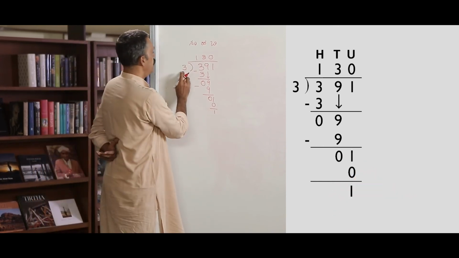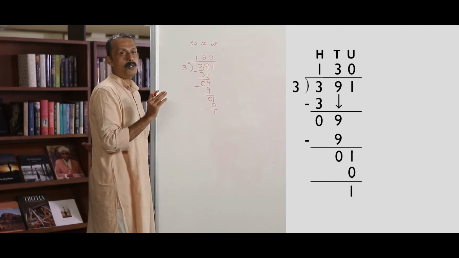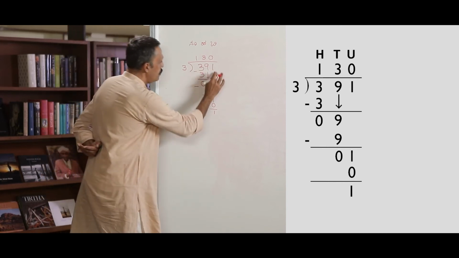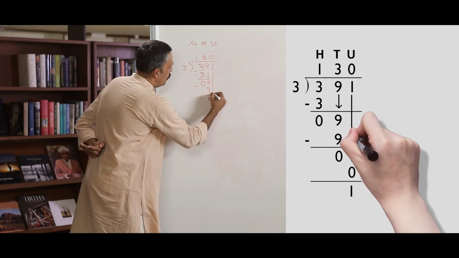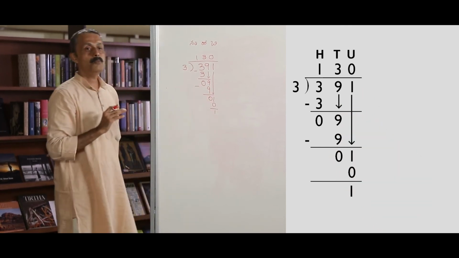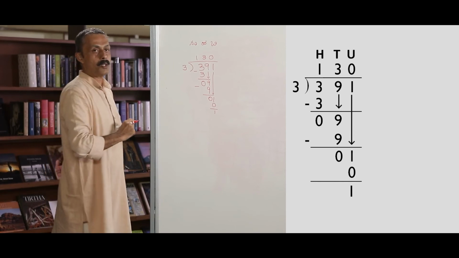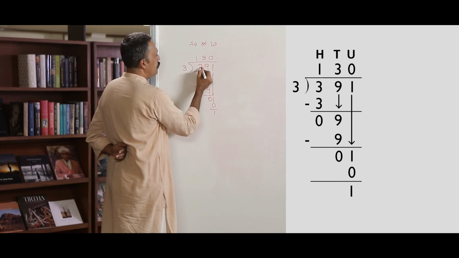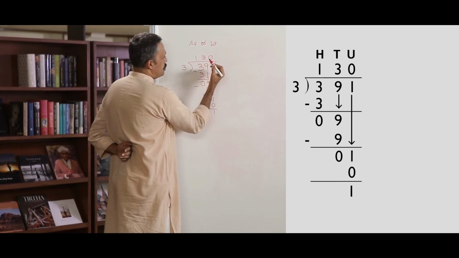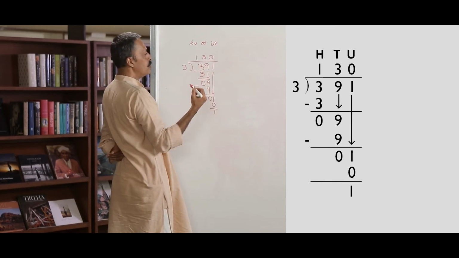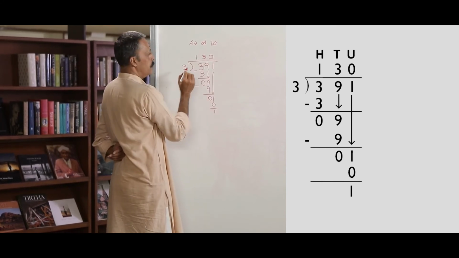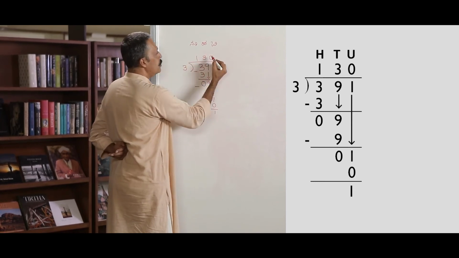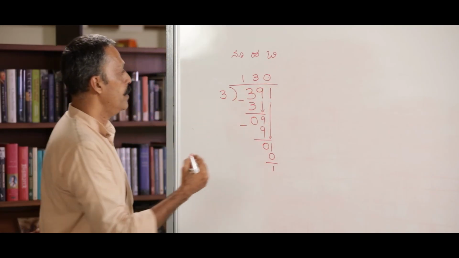The most common mistake by children is they forget writing this 0. They get the remainder once this 1 is brought down here. They do not continue the process. Let us take another example. What did we see in this example? I had 3 in the hundreds place, 9 in the tens place, and 1 in the units place. How much did everyone get? In the hundreds place 1, in the tens place 3, and nothing in the units place.